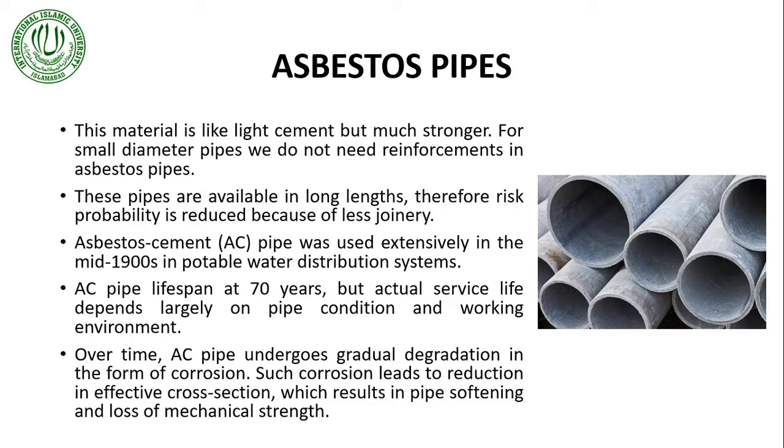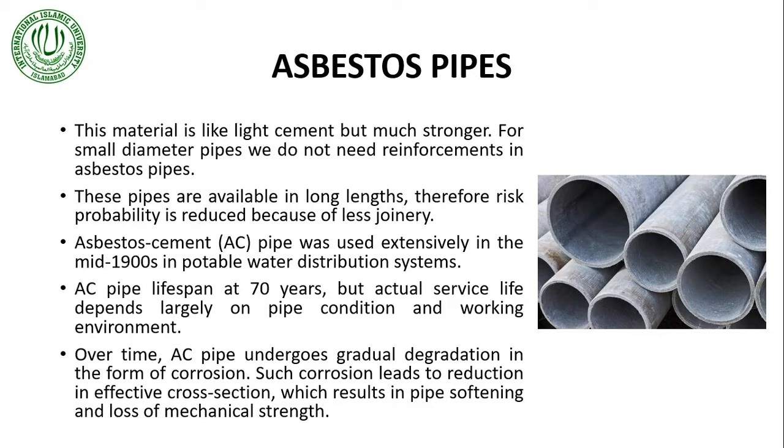The corrosion in these pipes led to a reduction in the effective cross section, as already discussed, how corrosion reduced the diameter of the pipe. That means that less water will flow through these pipes. This reduction in the cross section also resulted in pipe softening, and it reduced the mechanical strength of the pipe.